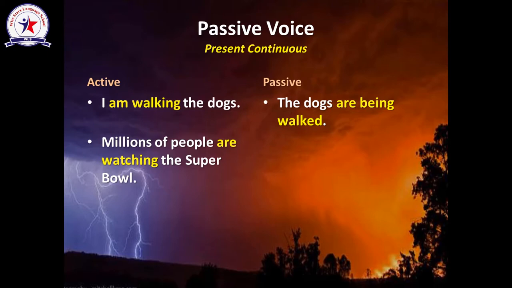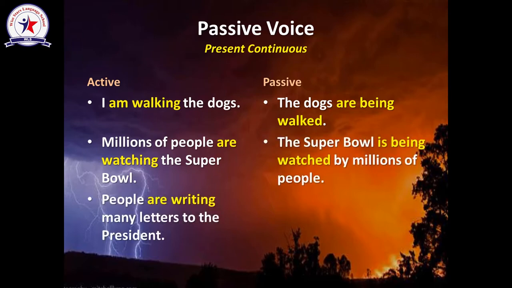Millions of people are watching the Super Bowl. So again, the object is the Super Bowl. Verb to be is. And I have to add being. So the Super Bowl is being watched by millions of people.